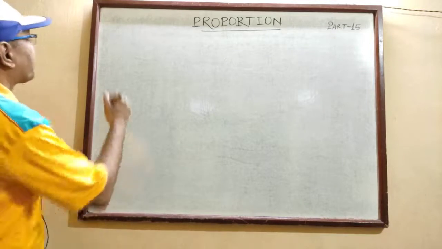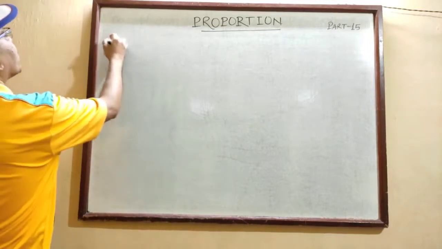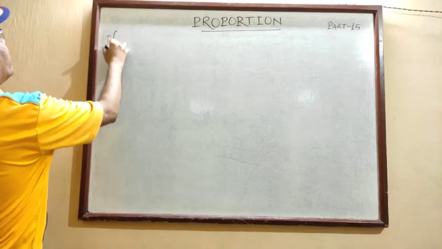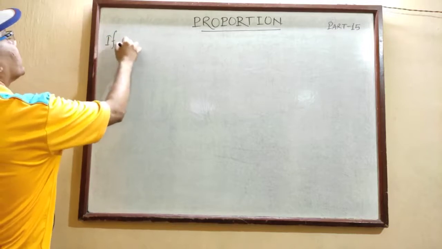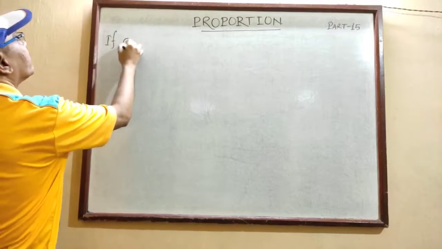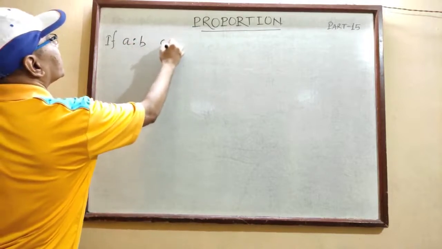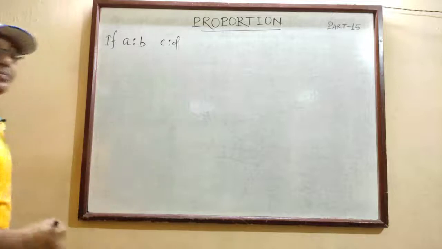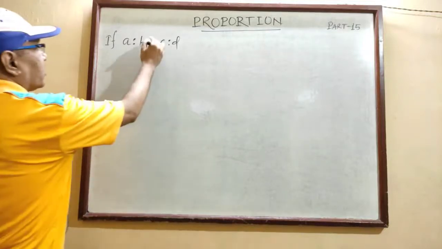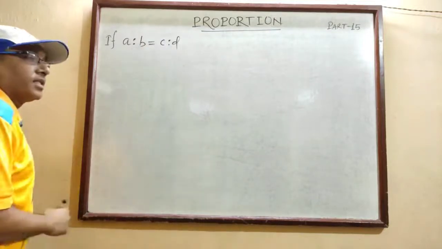Ratio you have read. If two ratios are there, if one ratio is A is to B and one ratio is C is to D, and if the two ratios are equal, what does it mean?